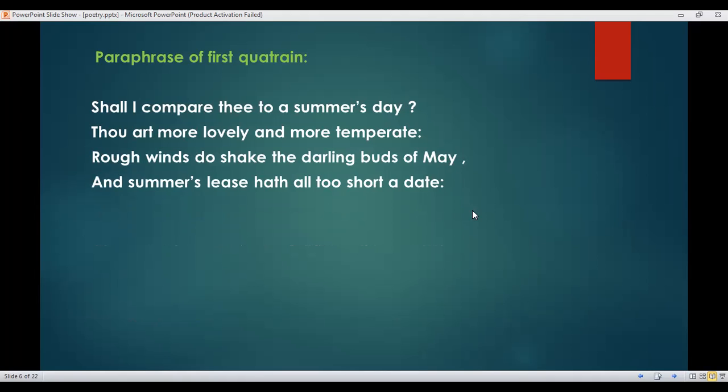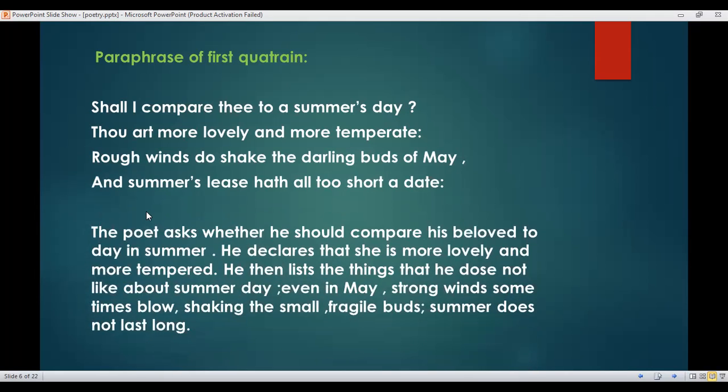Okay, here is the paraphrase. The poet asks whether he should compare his beloved to a day in summer. He declares that she is more lovely and more tempered. He then lists the things that he does not like about a summer day, even in May. Strong winds sometimes blow, shaking the small, fragile buds. Summer does not last long, but you will see that his beloved's beauty will last forever.